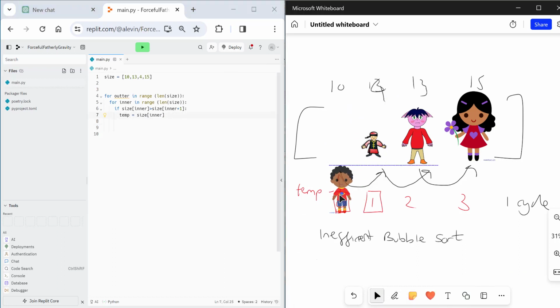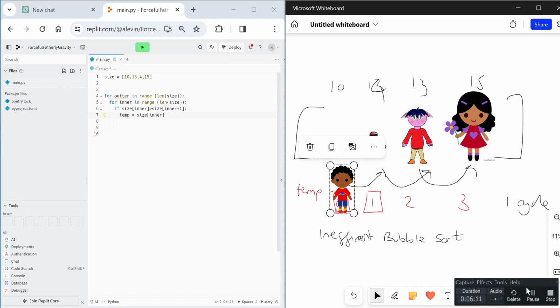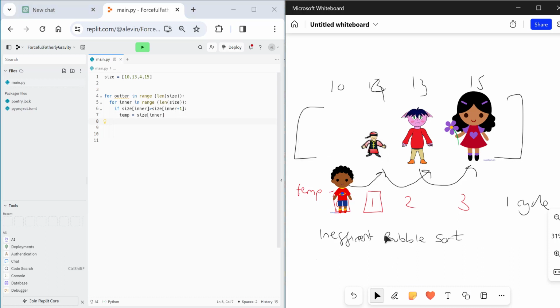Okay, so we'll put that person into temp. They're in inner, we're going to put them into temp, so that we don't lose them. And what we're going to do now, if you can have a look, is that this person and this position need to switch.